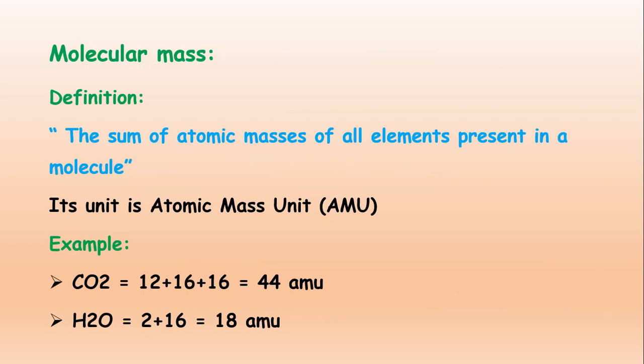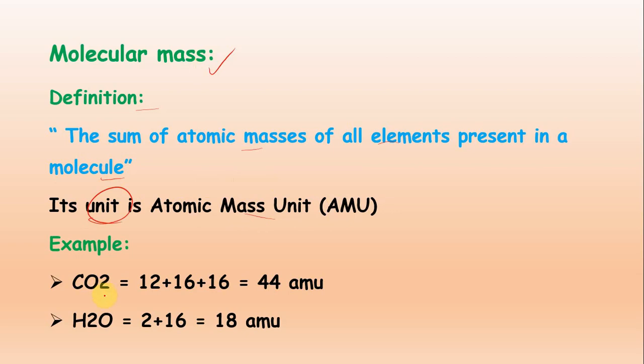Now what about molecular mass and formula mass? Definition: the sum of atomic masses of all elements present in a compound in a molecule will be called the molecular mass. It is represented as AMU, atomic mass unit.